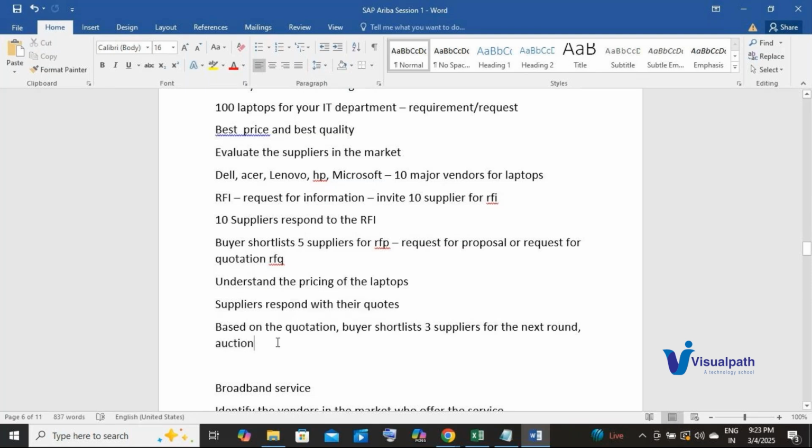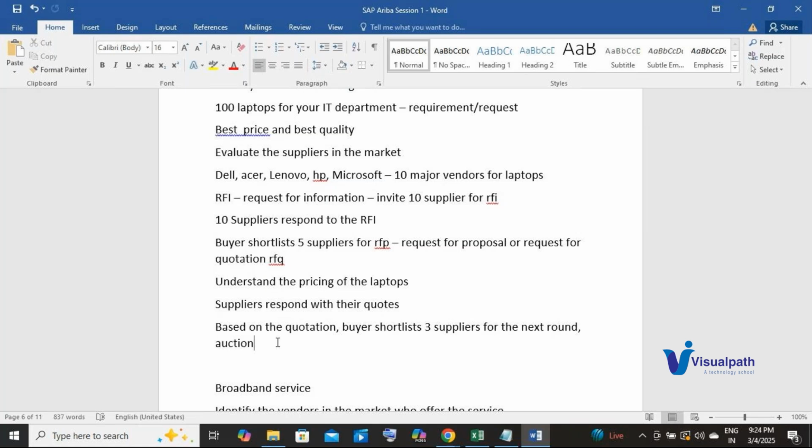Now, I believe you all know how an auction is conducted, right? Generally, let's consider you are going to buy a second hand car. Okay. And there are n number of people in the auction event. So you will say that I am ready to pay, let's say 1 lakh rupees for the second hand car, right?